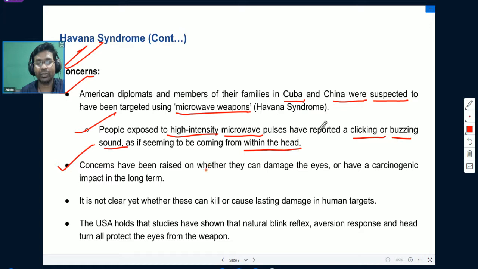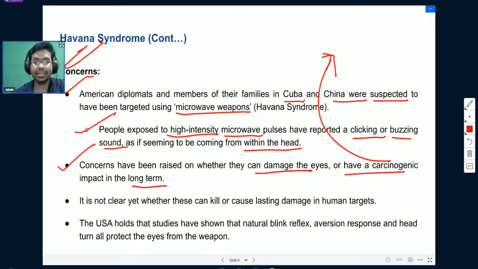Concerns have been raised on whether they can damage the eyes or have a carcinogenic impact in the long term. Carcinogenic means cancer causing impact. So there are concerns that these microwave weapons can cause cancer also in the human body. It is yet not clear whether these can kill or cause lasting damage in human targets.